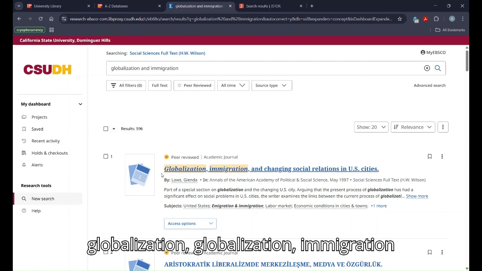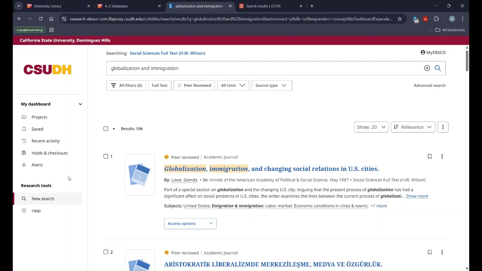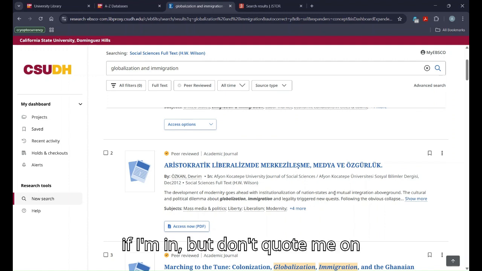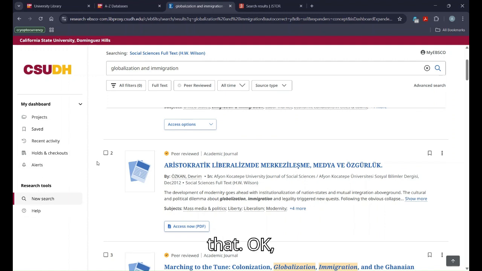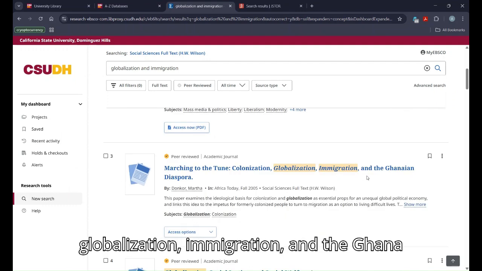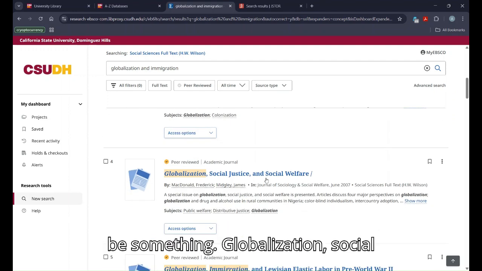So let's say, globalization, immigration, and changing social relations in cities. I don't even know that language. Turkish, but don't quote me on that. Okay, marching to the tune of colonization, globalization, immigration, and the Ghanaian diaspora. That might be something.